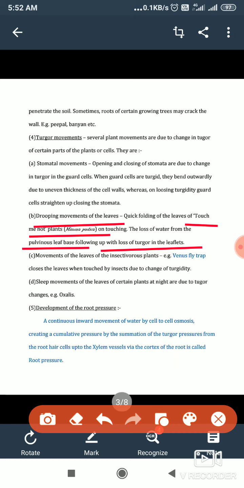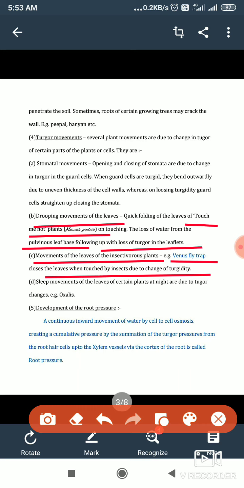The third movement that you will sometimes see is in the leaves of insectivorous plants. Venus flytrap, you might have seen, studied also in lower classes. When an insect sits on it, it very quickly closes, capturing the insect inside it. It is also due to change of turgor. It closes the leaf when touched by insects. It is also due to the change of turgidity.